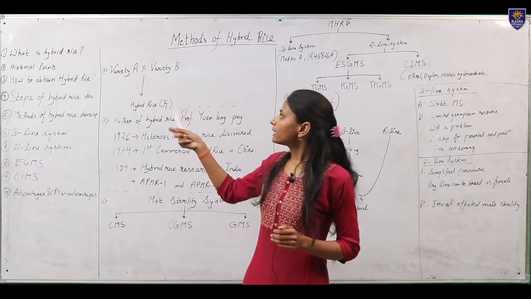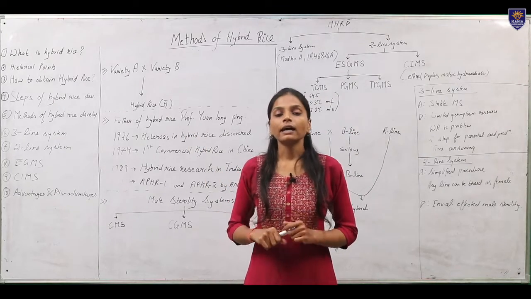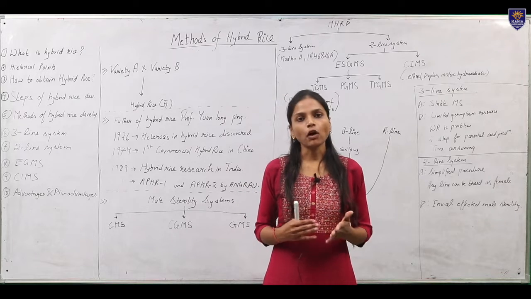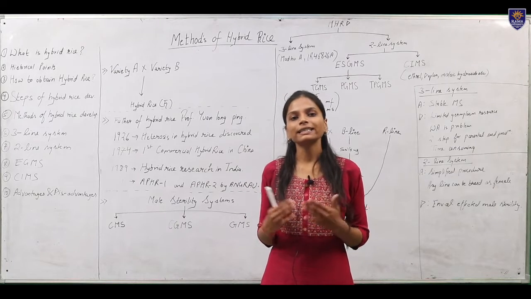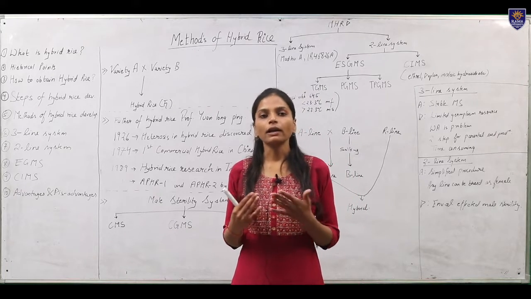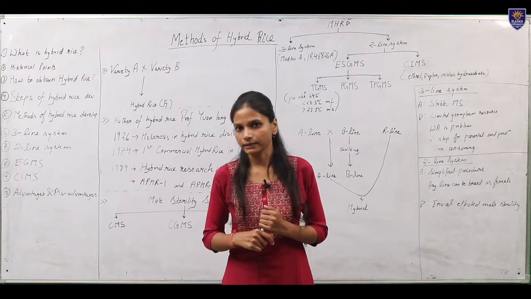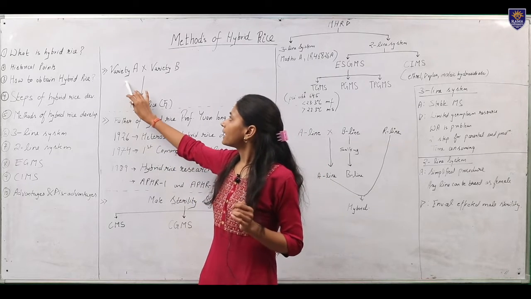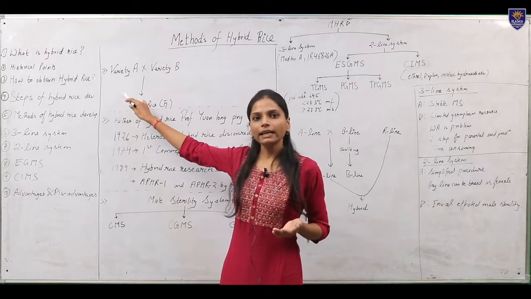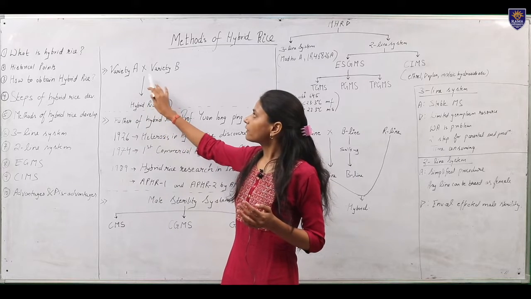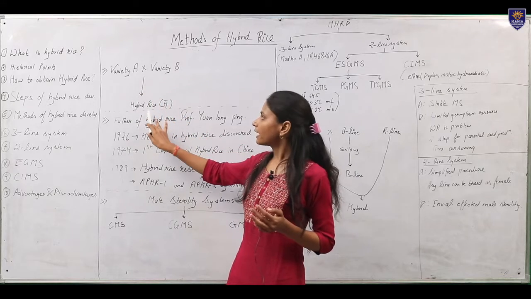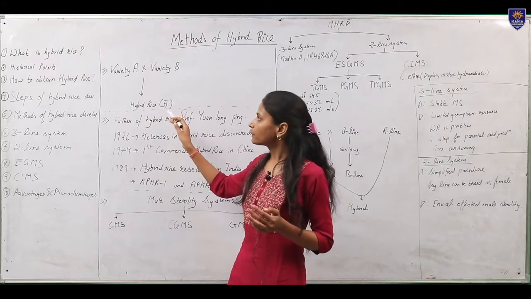So, what is hybrid rice? The F1 generation which we obtain after crossing two genetically diverse varieties or lines is known as hybrid rice. For example, there is a variety A that is genetically diverse from variety B, and after we cross both of them we get F1 progeny that is known as hybrid rice.